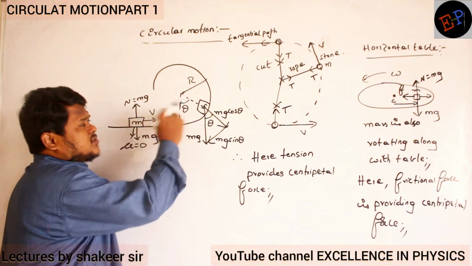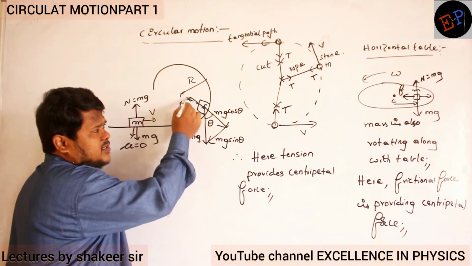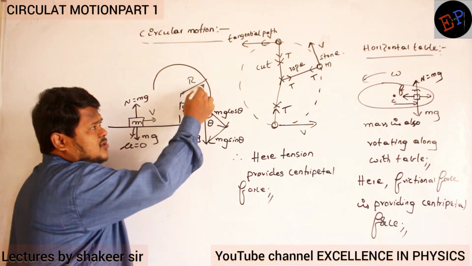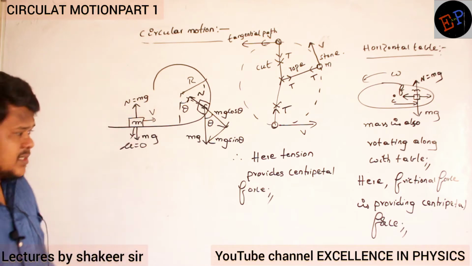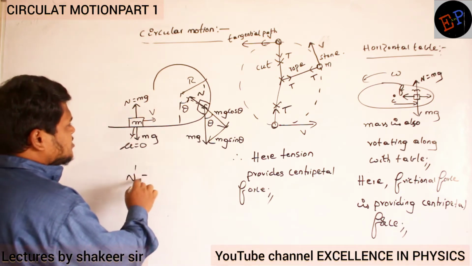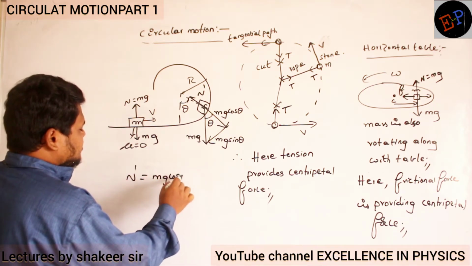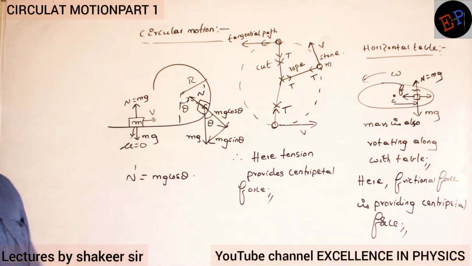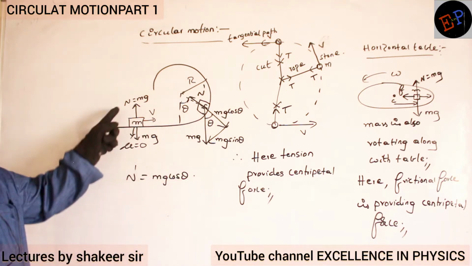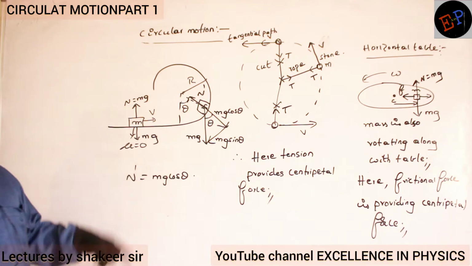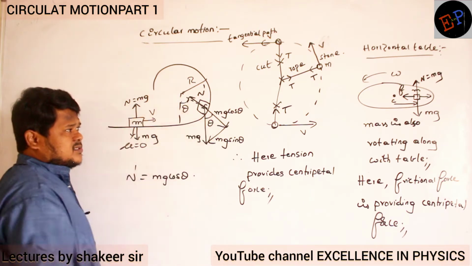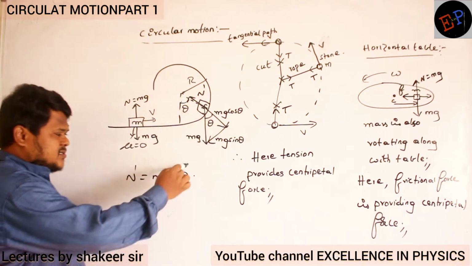Clear now? So therefore, a normal reaction will also develop in the opposite direction. This is the normal reaction, n dash. Okay. Now can I say n dash is equal to mg cos theta? Here n and mg they are equal, no? So here also can I say n dash and mg cos theta they are equal? I cannot say. This is wrong.